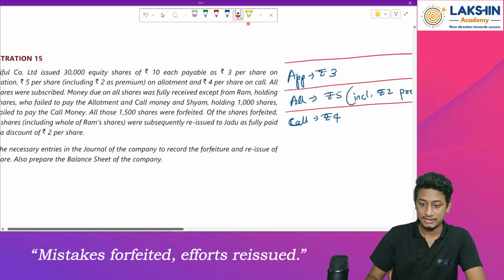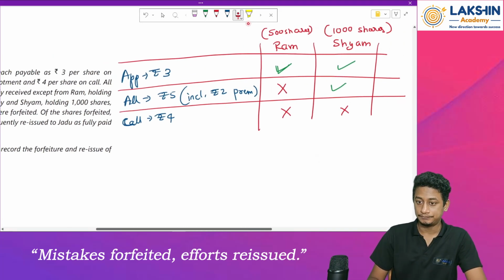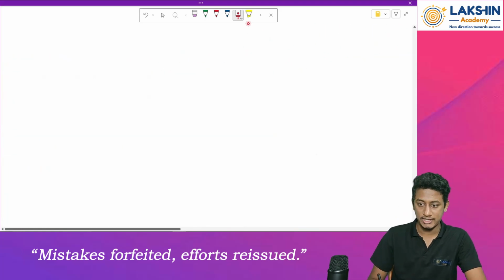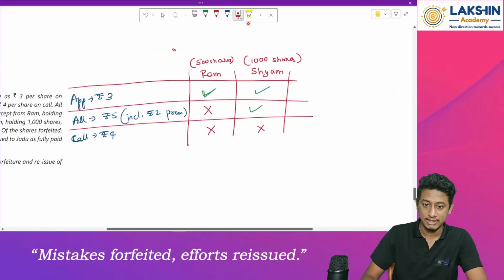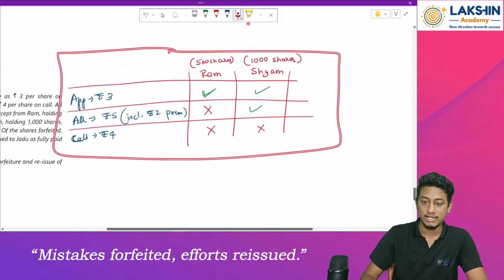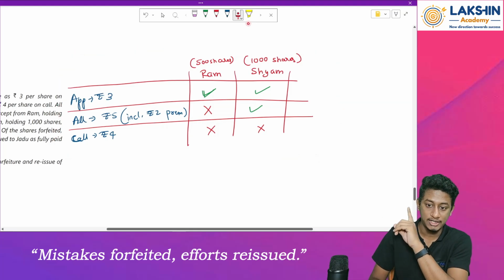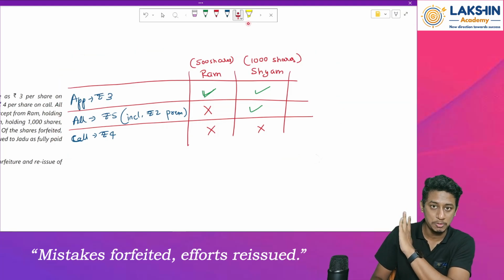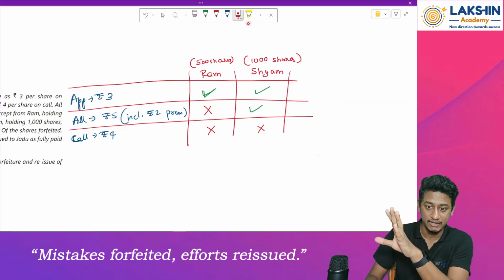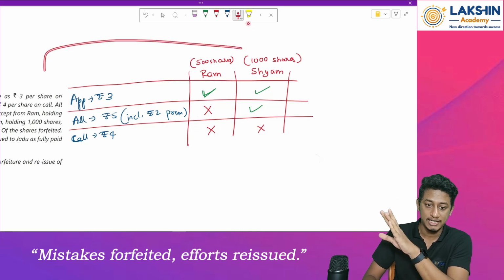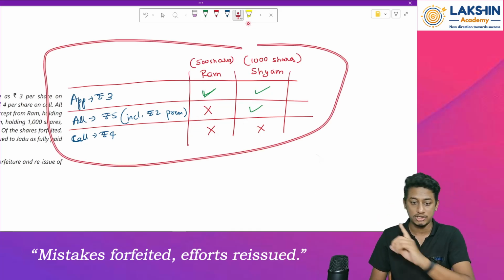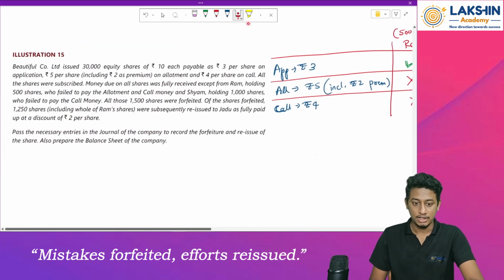Let's see. First of all, pass the forfeiture entry. But first, please take this down in your notebooks. Pause the video and take this down in your notebook, because this is a mind map. This question is a bit trickier with respect to computation of all the amounts, so please take this mind map in your notebooks. Okay, pause the video, take it down. Then pass the entry.